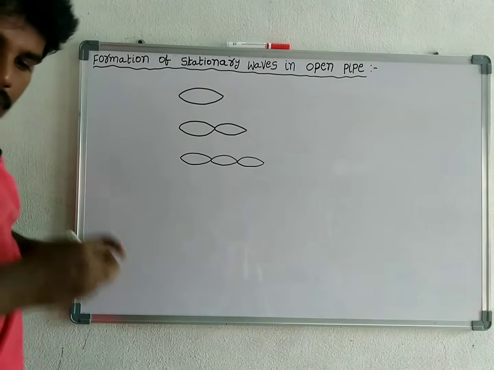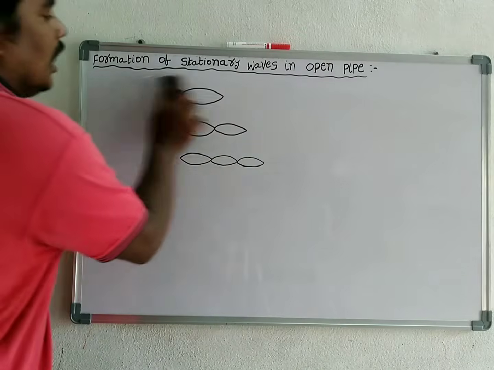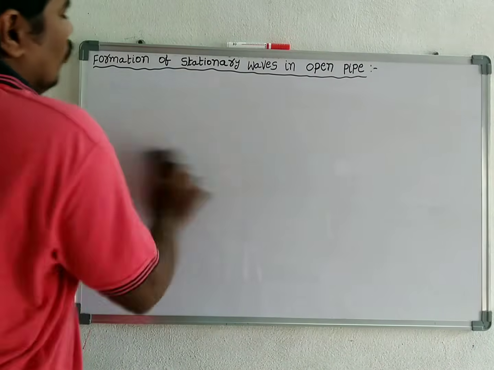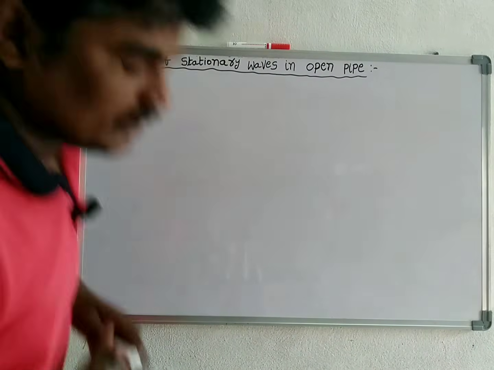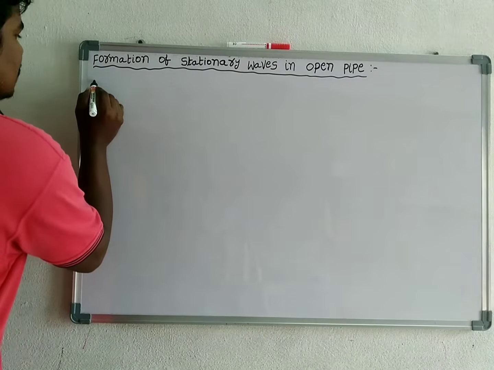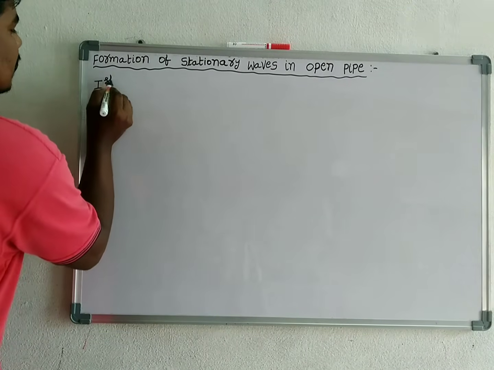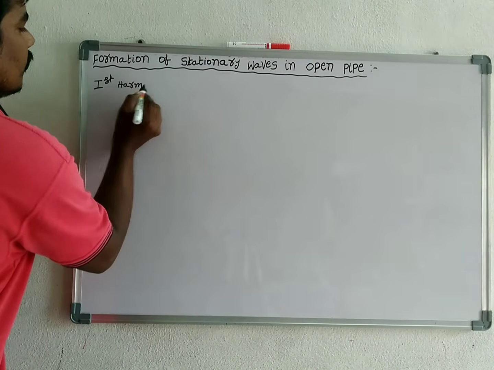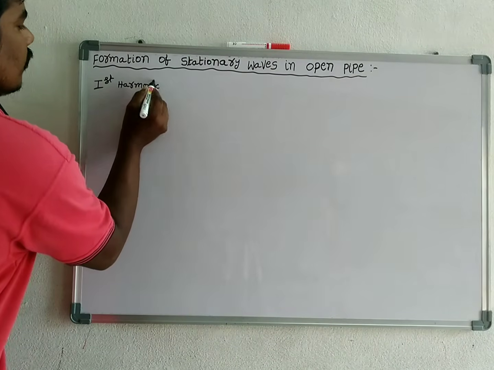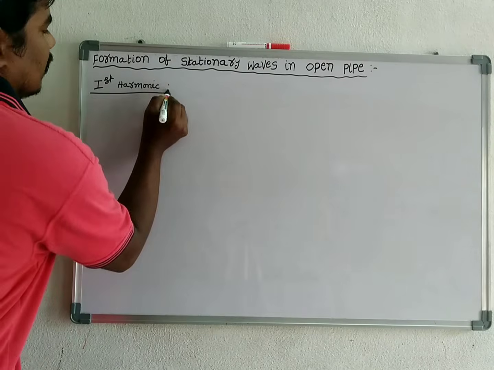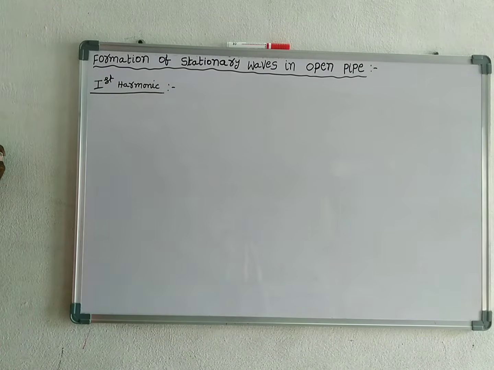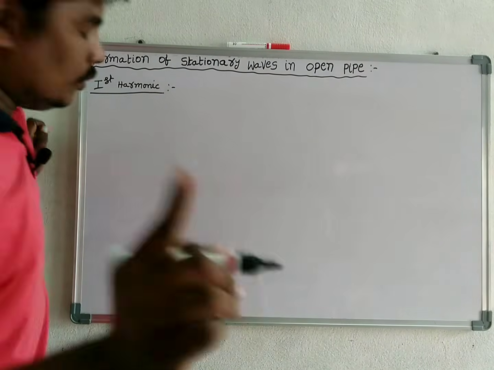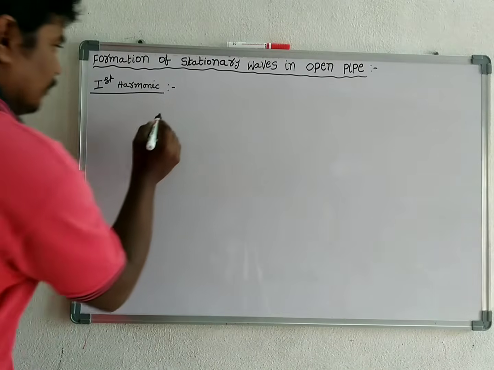Okay, now we discuss harmonics in open pipe. First harmonic. For first harmonic, one loop should be formed.